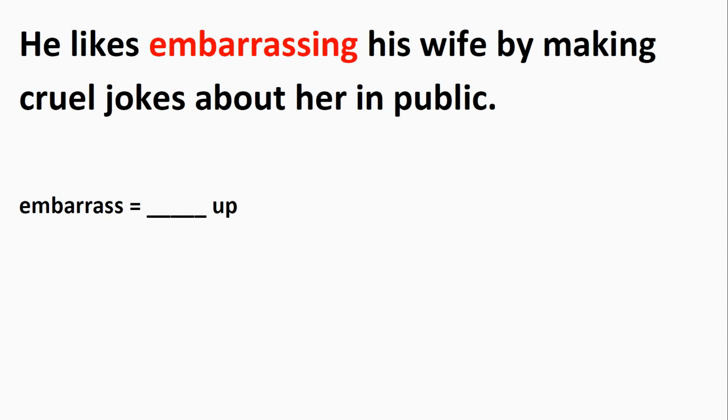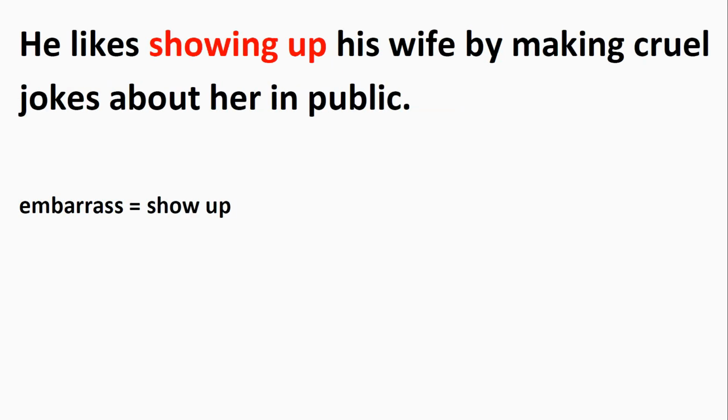And one more. He likes embarrassing his wife by making cruel jokes about her in public. To embarrass someone may be replaced by a verb with a particle up. And the verb is show up. He likes showing up his wife by making cruel jokes about her in public.